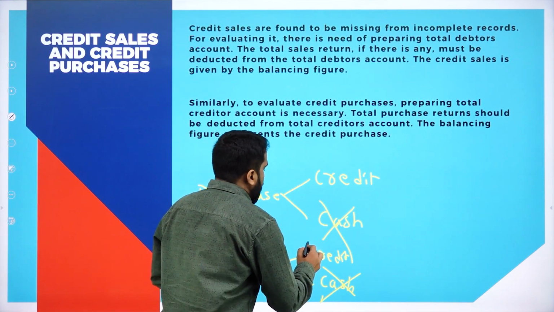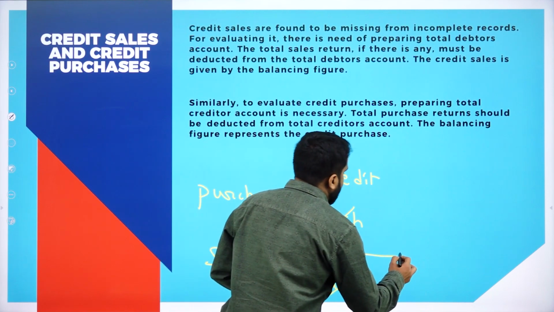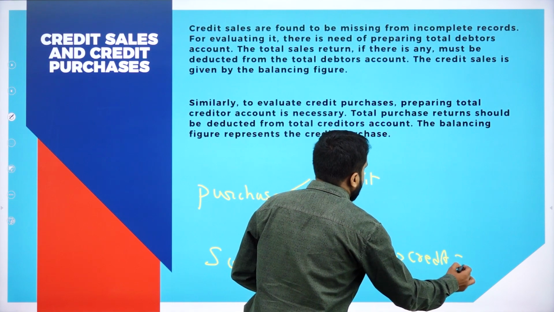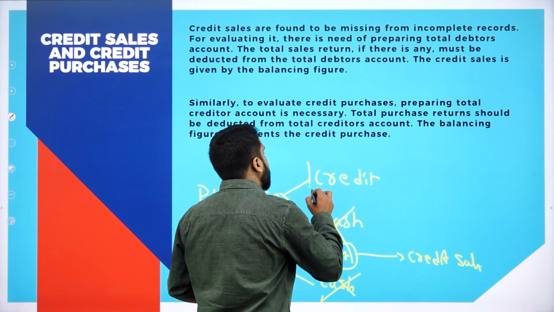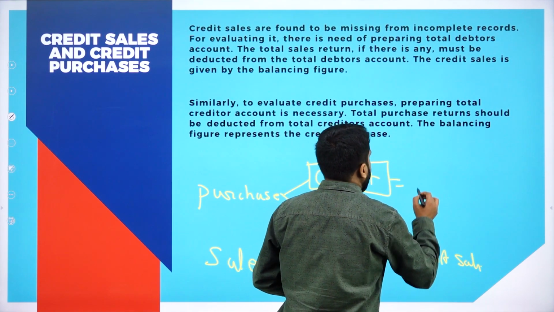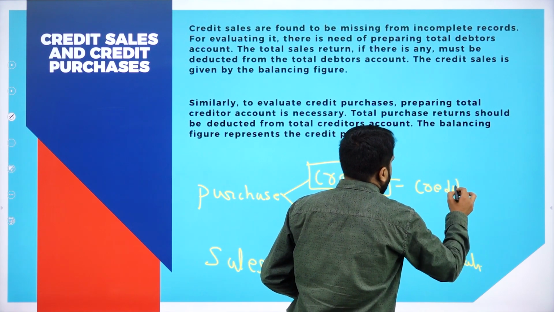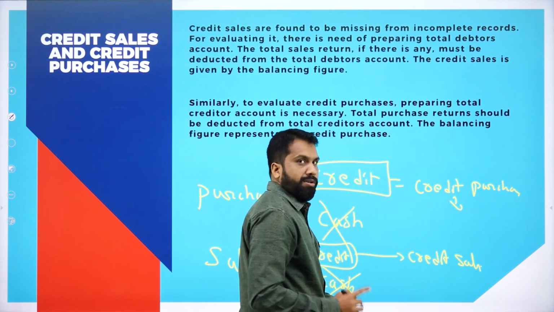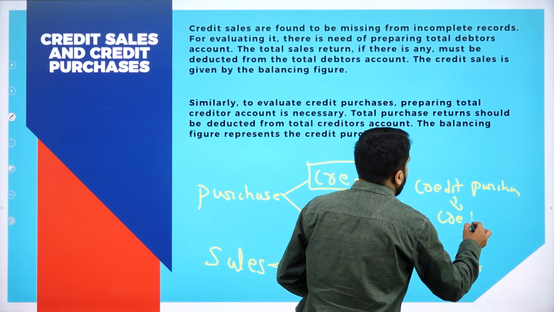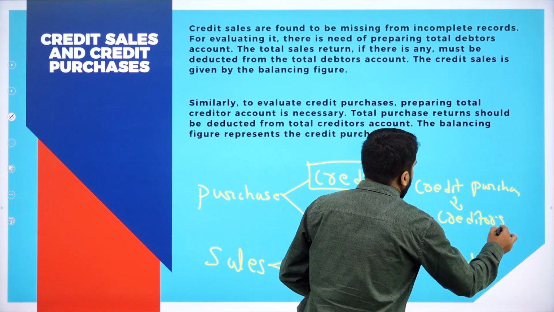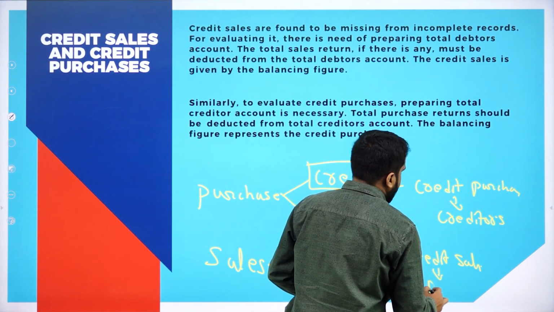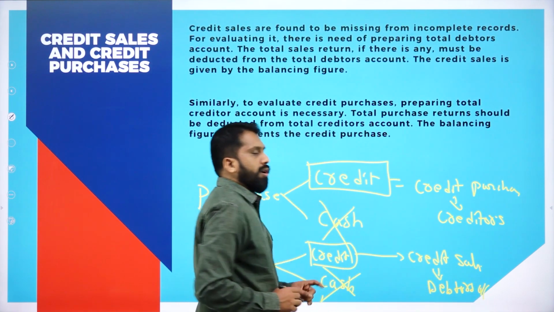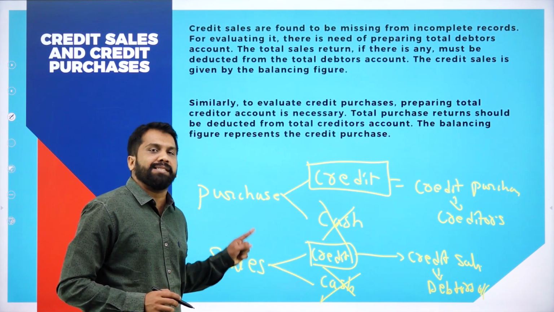Now, if you sold on credit basis, it is nothing but credit sales. If you purchased on credit basis, it will be called credit purchase. For this, we have to go for creditors account. For this, you should go for debtors account. Hope you are clear with all this concept.